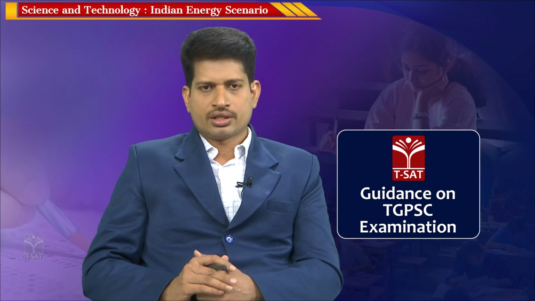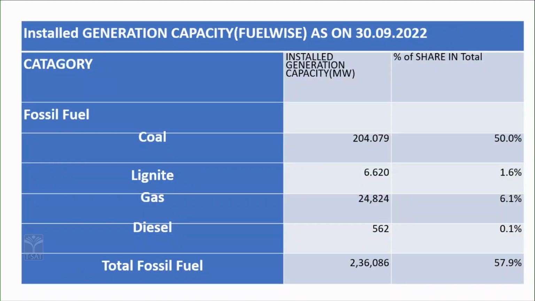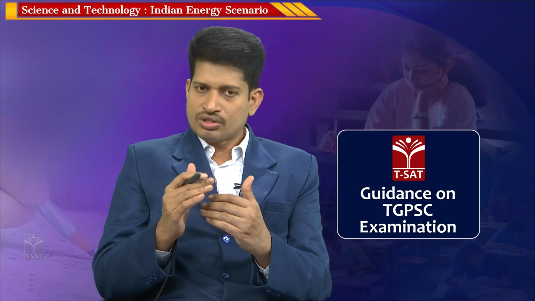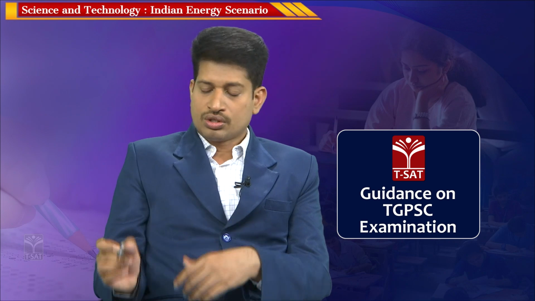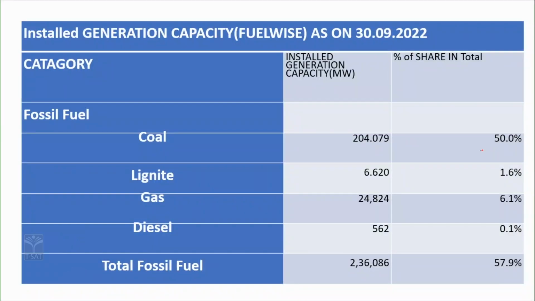Installed generation capacity, what is that we have got in this era? The fossil fuel. So, here the category is fossil fuel. If you are able to differentiate the scenario in terms of fossil fuels and non-fossil fuels, you will have better advantage. The percentage of power being generated with coal: the coal has got a major lion share here, 50% in the case of coal. Lignite is negligible, gas is 6.1, diesel is negligible 0.1, total fossil fuel is 57.9%.